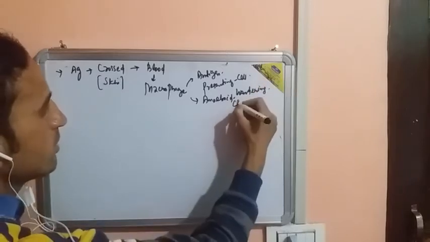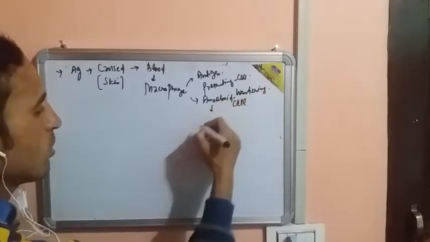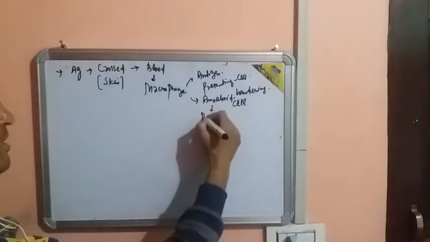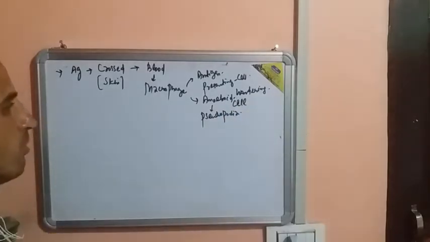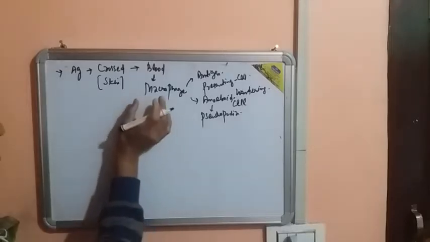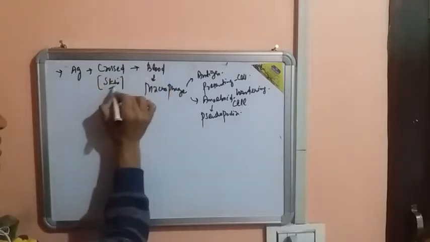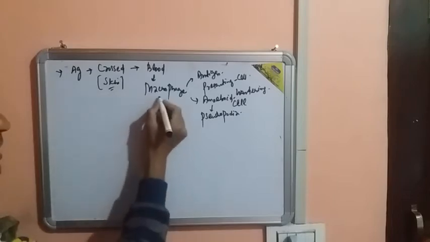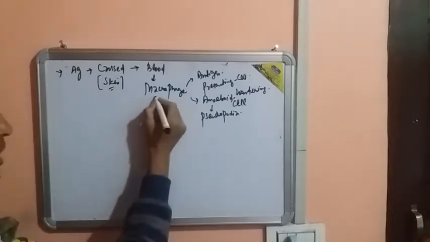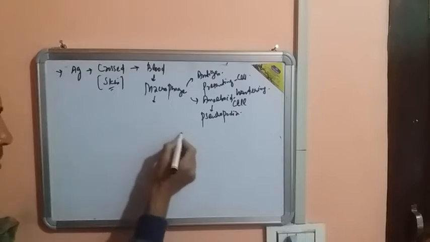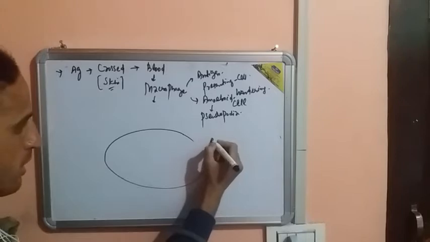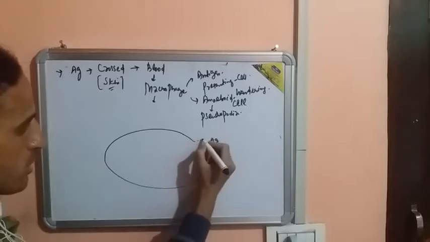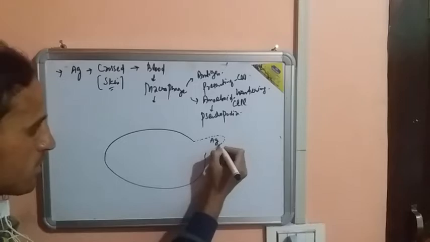Why? Because it wanders just like the amoeba, and the amoeba has locomotory organs called pseudopodia. Pseudopodia are the locomotory organs in the amoeba, by which they are able to move from one place to another. So the same is the case. Once the antigen enters the blood by crossing the first line of defense, the skin, there is activation of the macrophage. For example, if this is the macrophage, and suppose here is the antigen, it has extended these finger-like projections called pseudopodia.